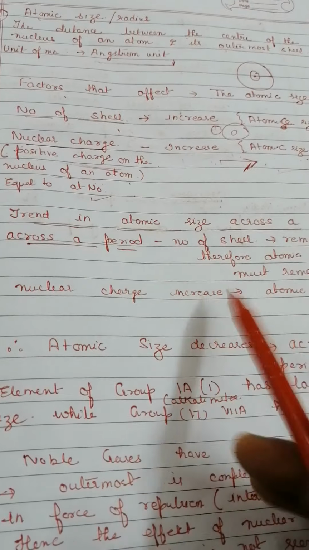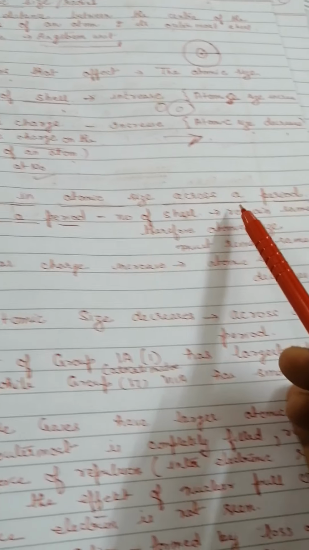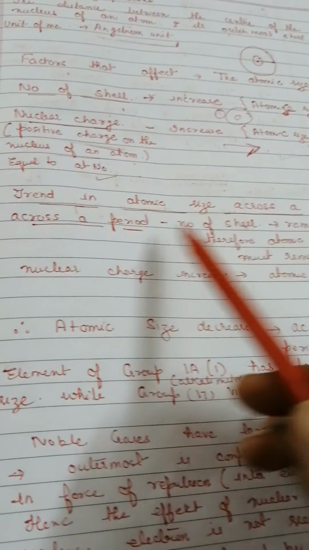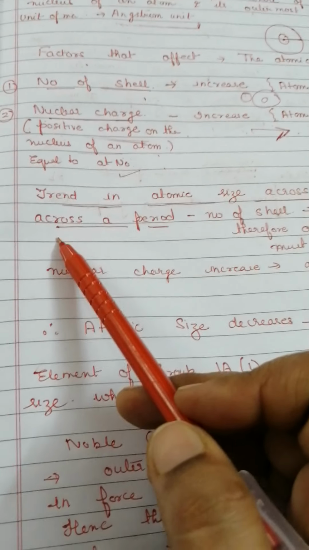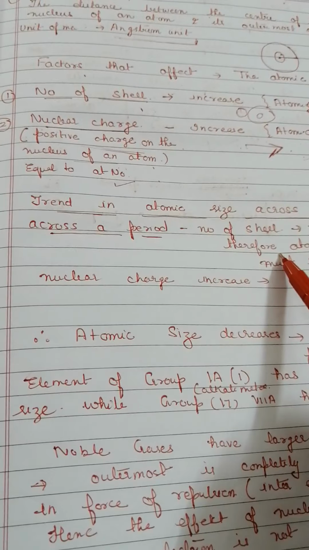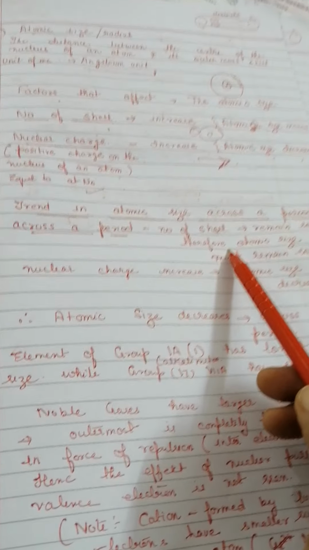Now we are going to talk about how this atomic size changes across a period, that is from left to right of the period. That is from group number 1 to group number 17. Now this trend will not be followed in the zero group, that is in the noble gases, that we talk about later.